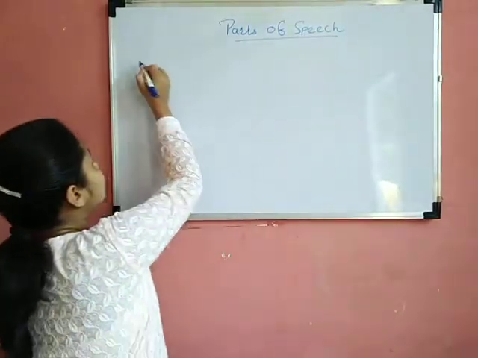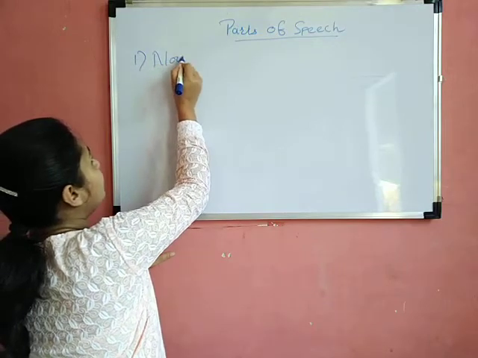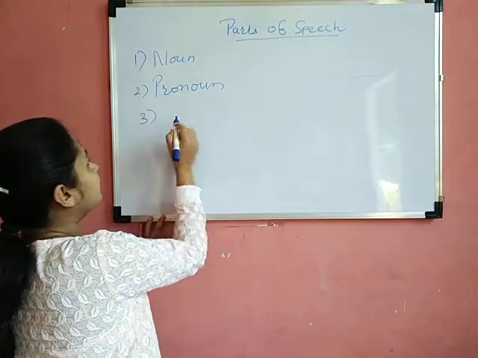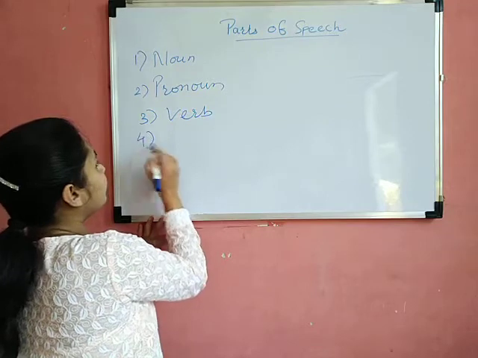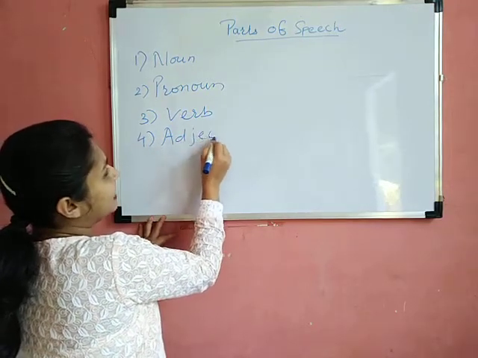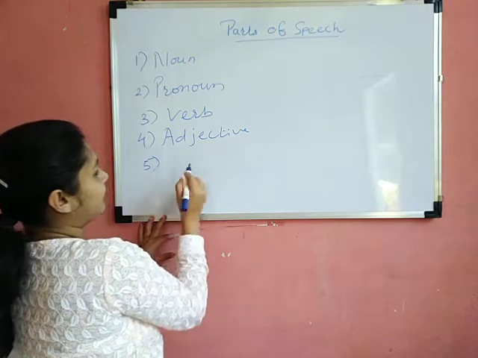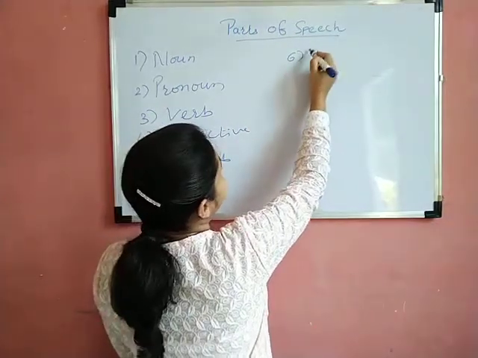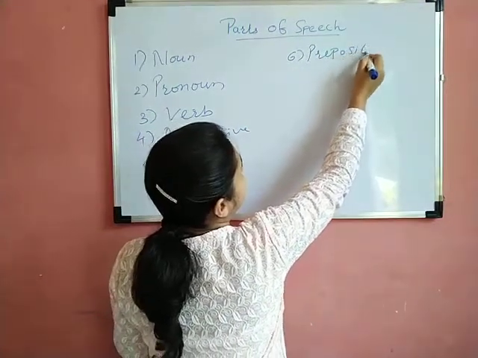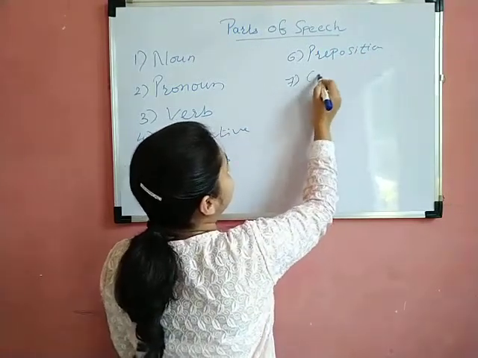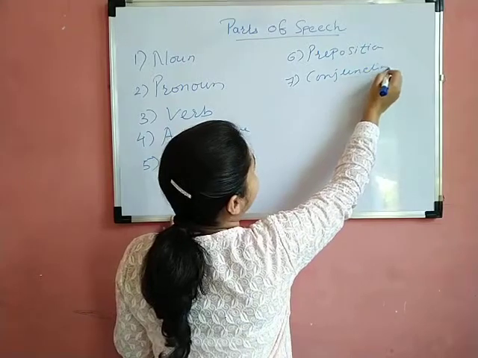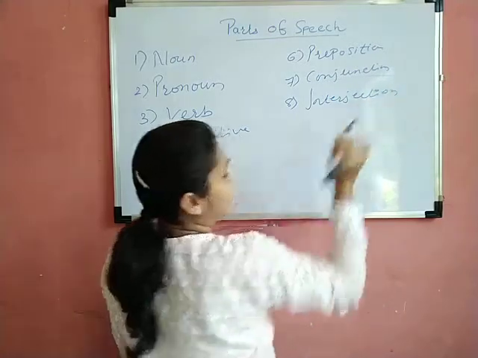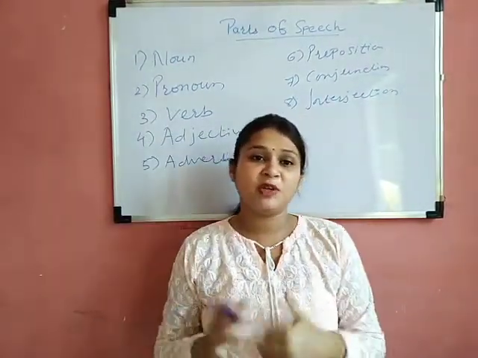The first part of speech is noun, second pronoun, third verb, fourth adjective, fifth adverb, sixth preposition, seventh conjunction, and the last one is interjection. Okay, now these 8 parts of speech are there.